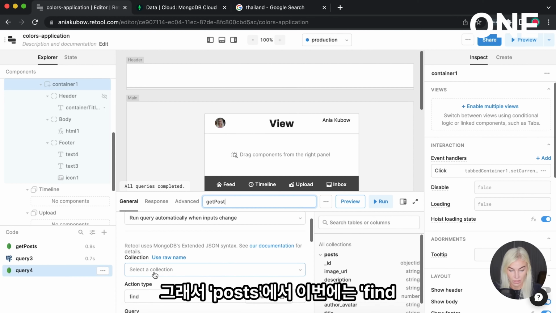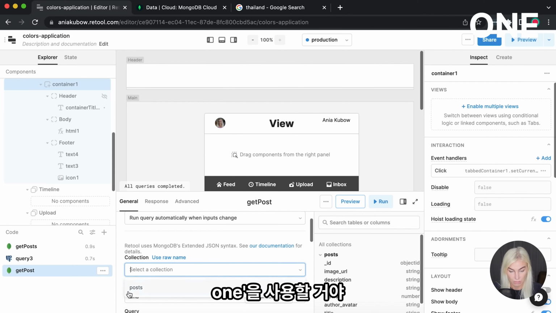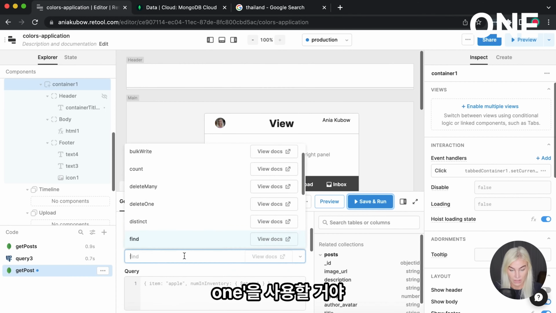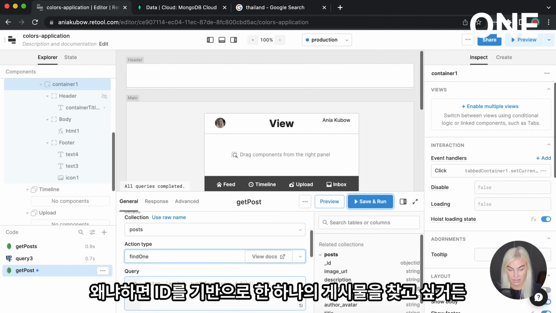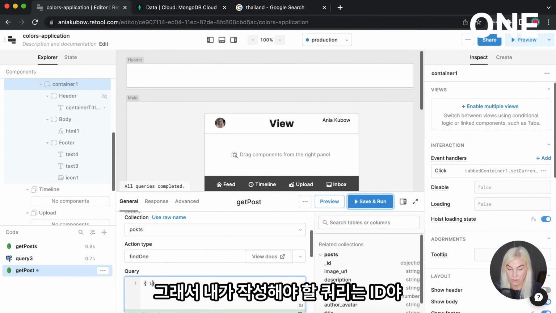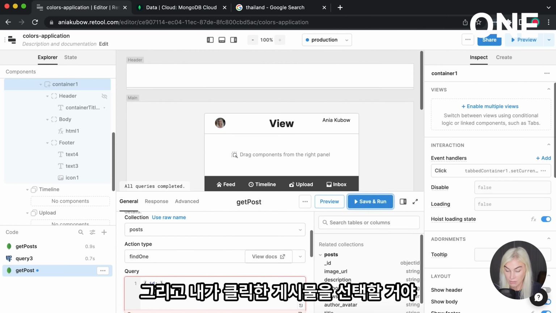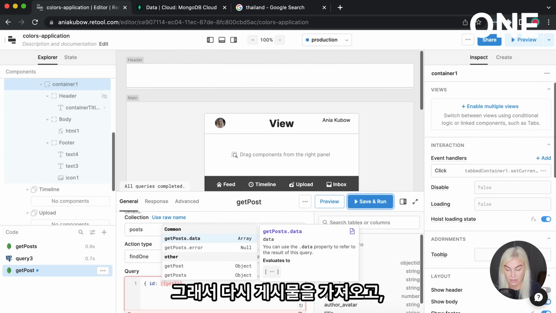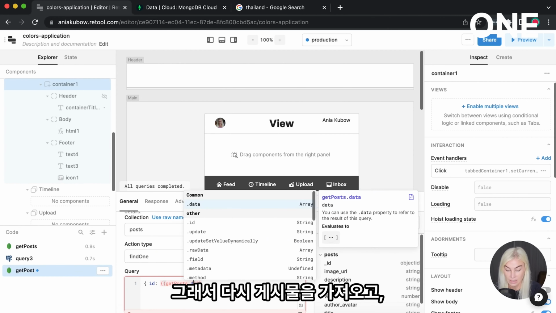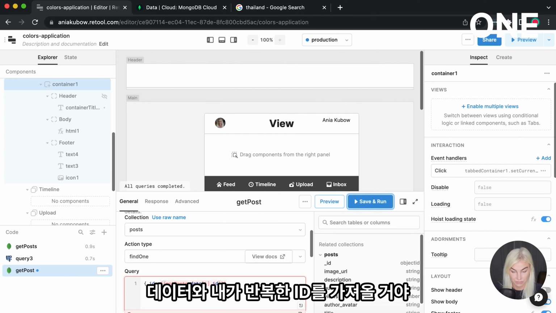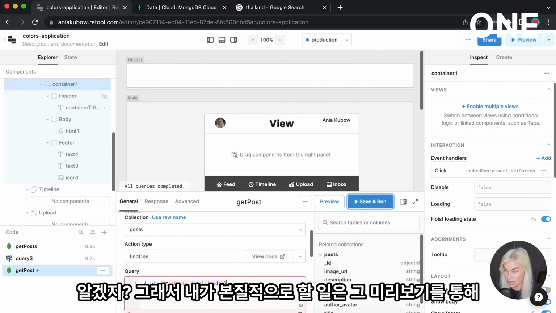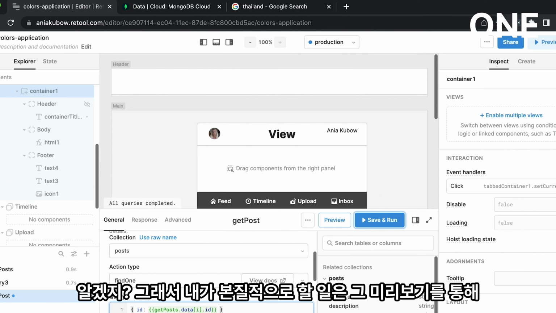And what I'm going to do is look in the collection called posts. So posts, and I'm going to use find one this time because I want to find one post based on an ID. So the query I'm going to have to write is ID, and then I'm going to choose the post that I clicked on. So get posts, again, data, and whatever I looped, ID. Okay, so that's all I am essentially going to do.